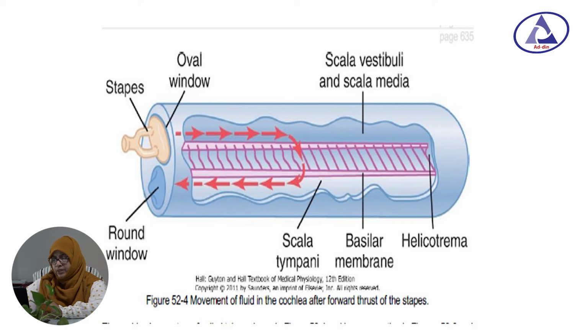Whenever vibration moves the bones, the stapes moves the oval window, creating a vibration wave in the perilymph that causes the basilar membrane to move. The extra wave is also transmitted by the perilymph and causes bulging of the round window.